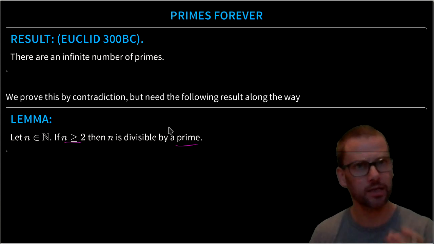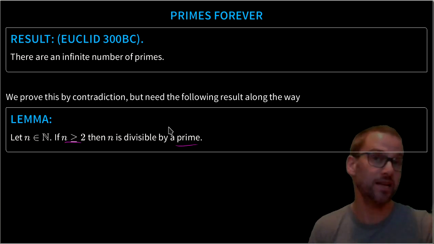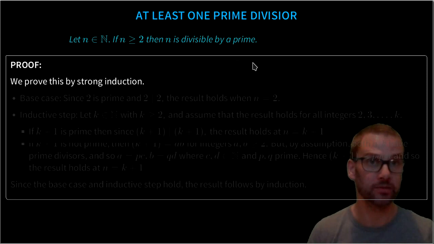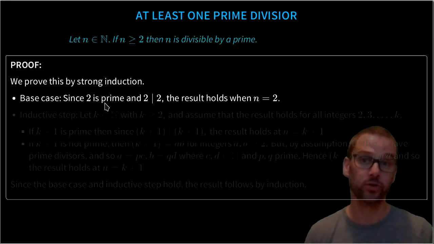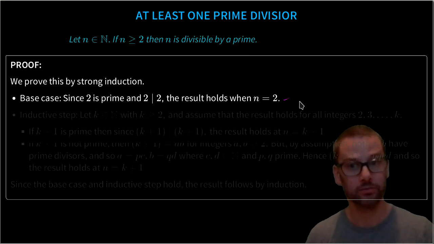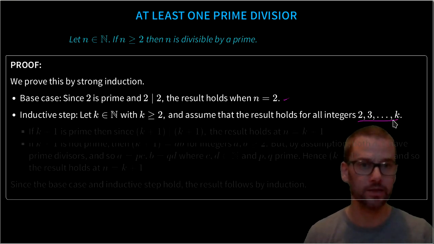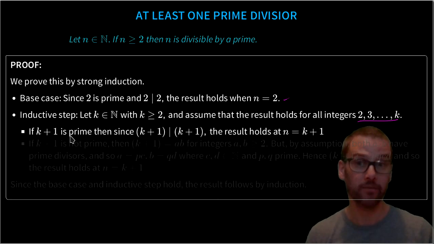Okay, now we're not actually leveraging uniqueness of prime factorization. All we need is that any natural number bigger than 2 is divisible by a prime. Now that proof is actually reasonably easy by strong induction. So we can look at the base case here. Since 2 is prime and 2 divides 2, the result holds when n equals 2. The inductive step, well, let's assume that the result holds for all integers up to k. And then, well, k plus 1 is prime, or not.